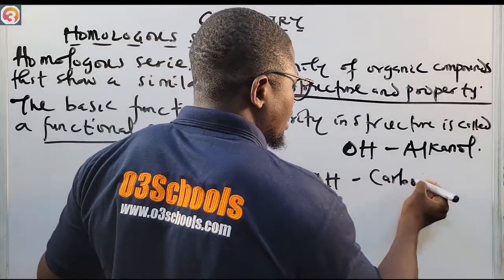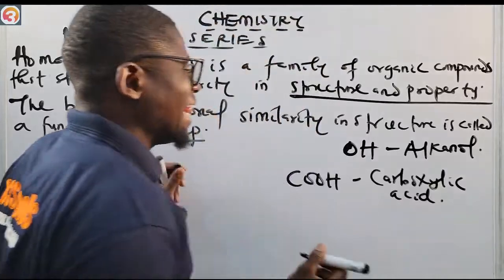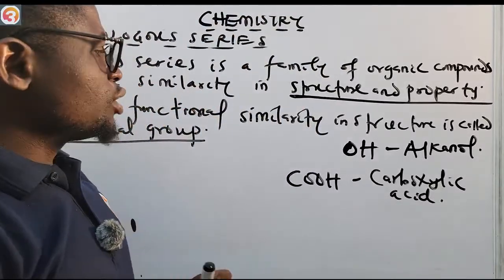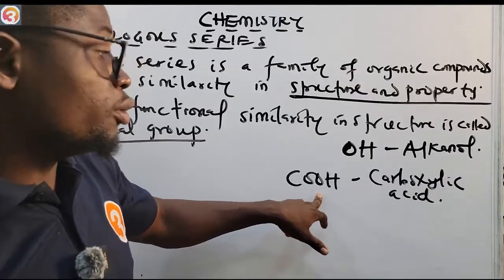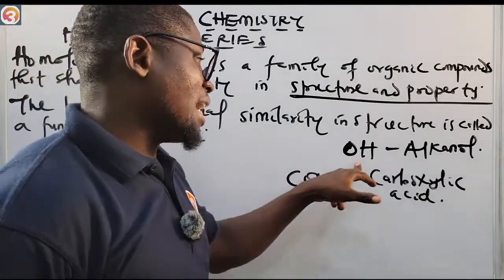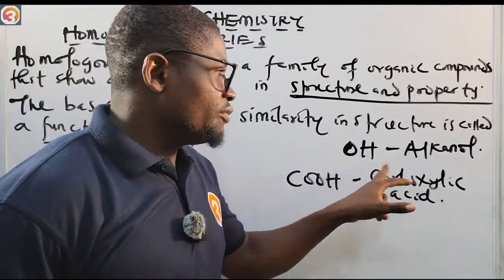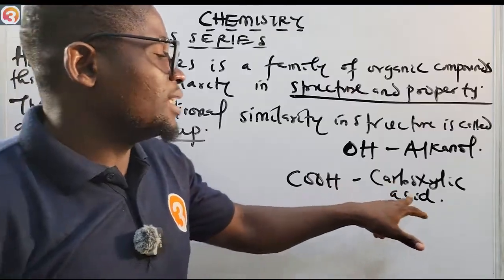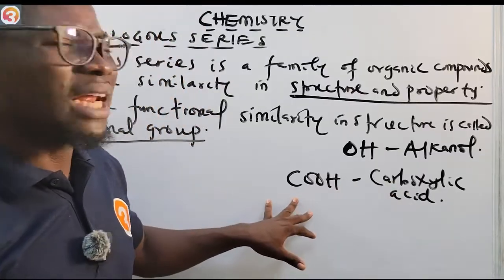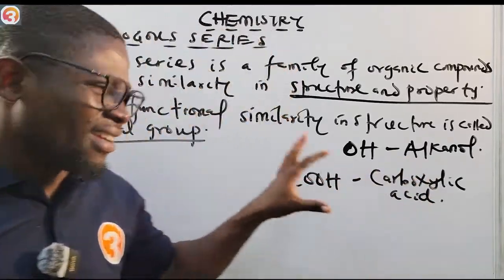This one, carboxylic acid, or alkanoic acids, they have the group COOH attached to their formula. This one has OH attached to their formula. This means that both this OH for the alkanols or the alcohols, and this COOH for the carboxylic acid, are the functional groups for alkanols and carboxylic acids respectively.